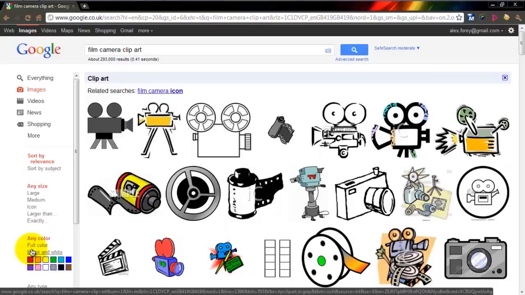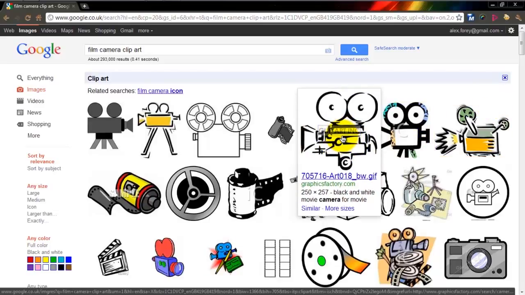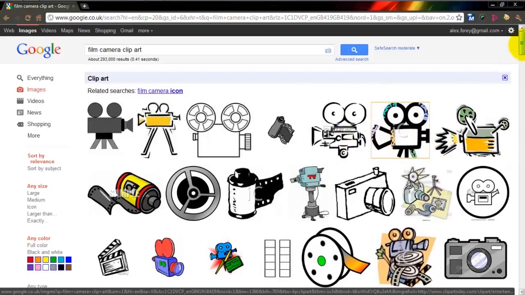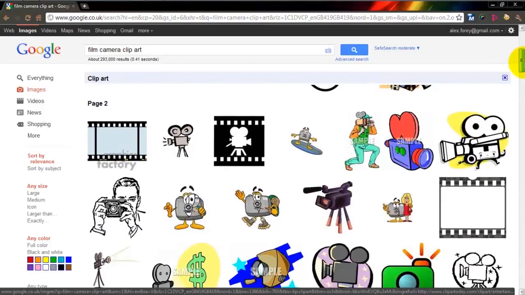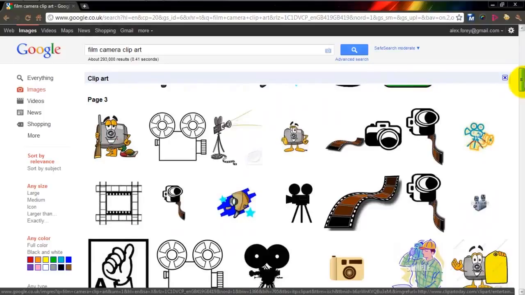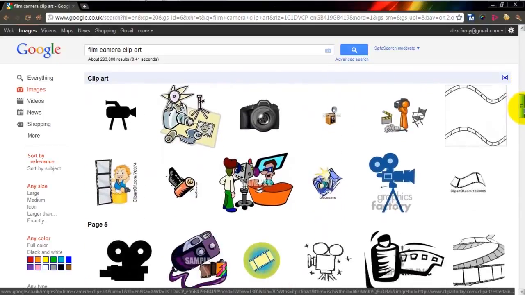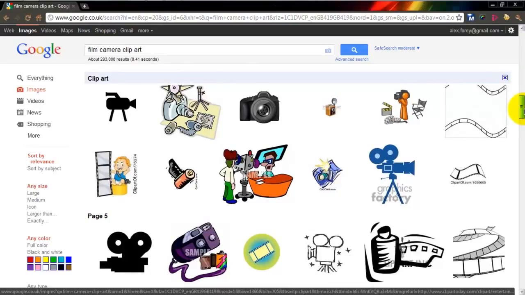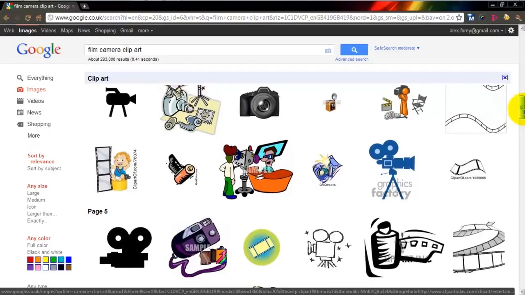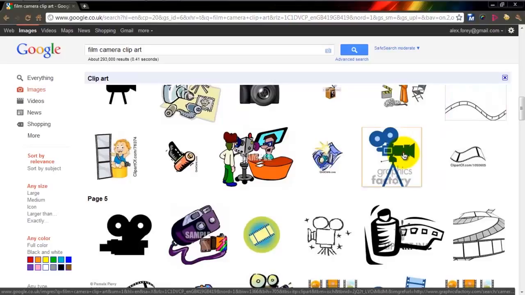I quite like that one. Shame about the watermark. Let's find one. A little bit too old style. I'm going to use this one because I quite like it. Again, we'll change the colour in the next episode.